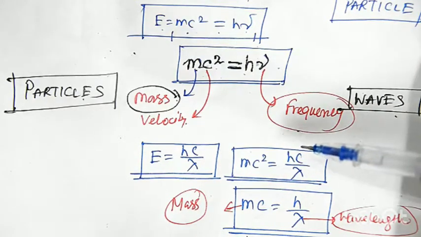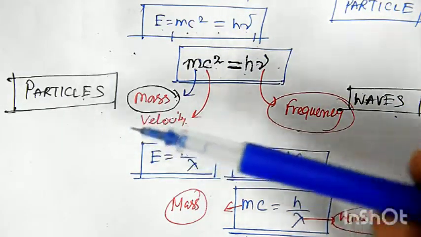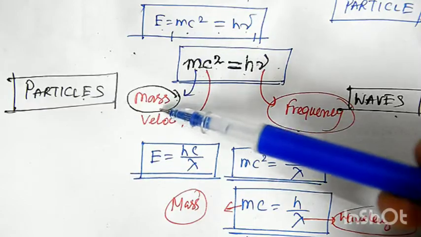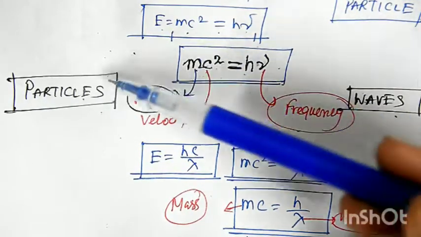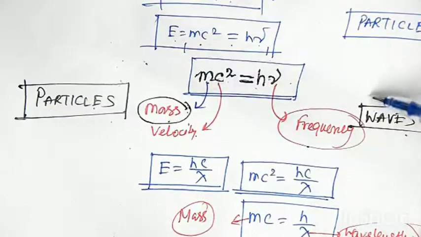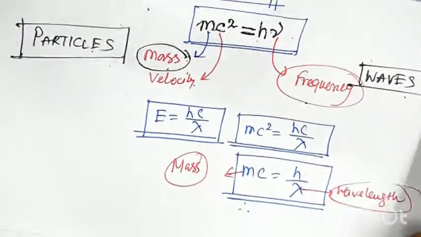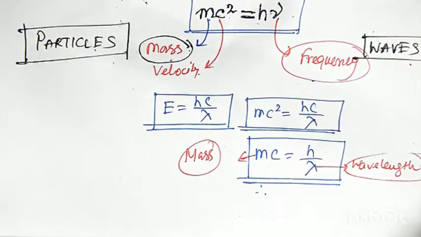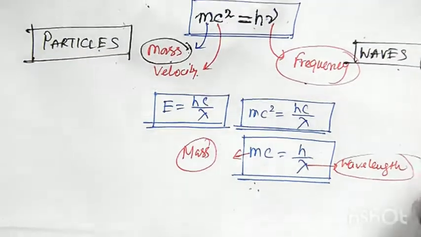So on one side of the equation we have mass and on the right side we have frequency. This means the particle nature is equated with the wave nature, and this is the beauty of de Broglie's hypothesis, where we can relate particles with waves.